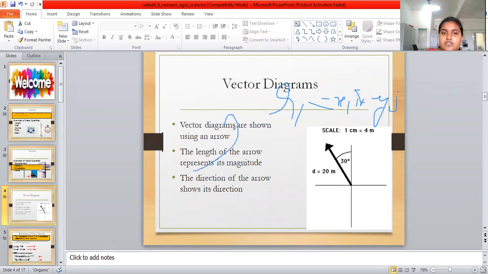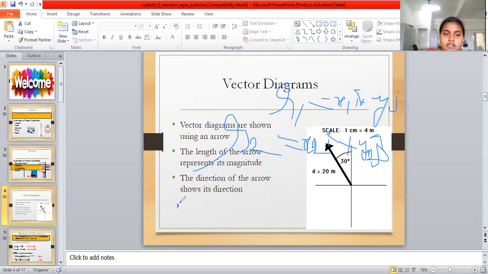Then r2 is similarly equal to x2 i cap plus y2 j cap.